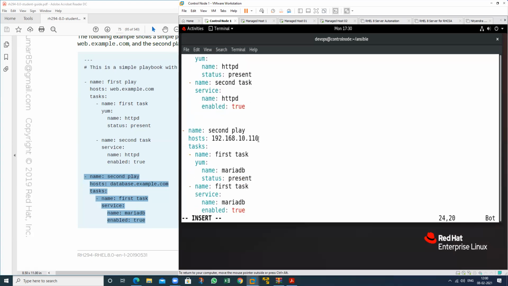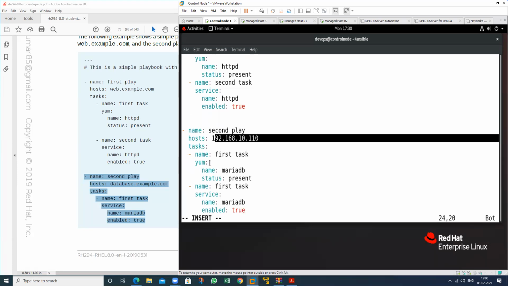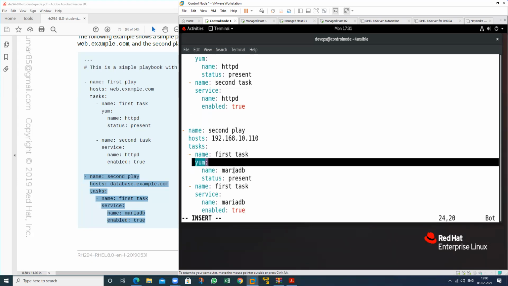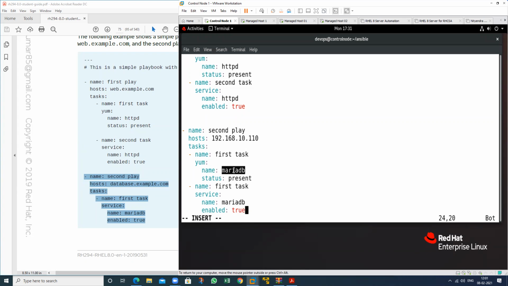In this, go to this machine, use this particular module, and install which package? That is MariaDB, which means database. Present means install this one. So just write here, this is my second play.